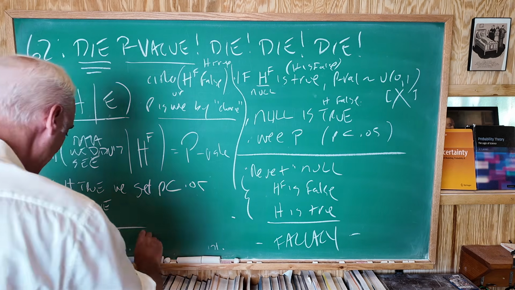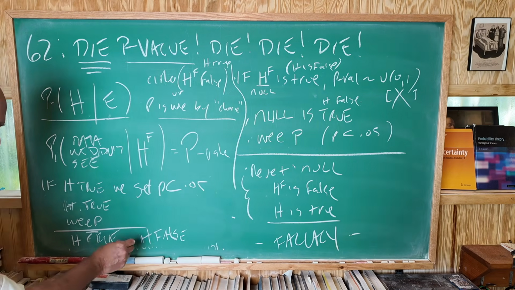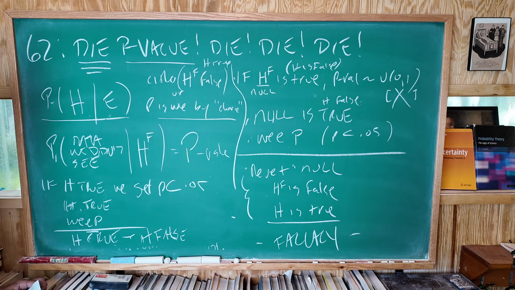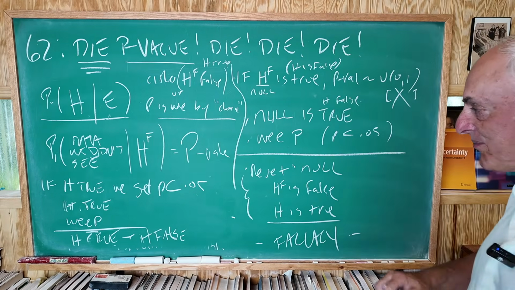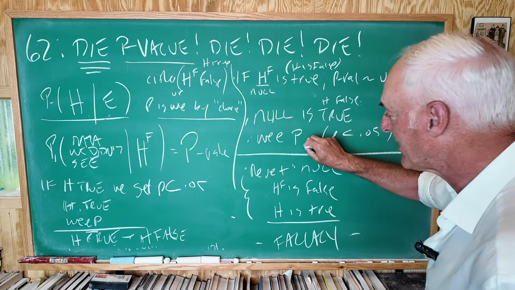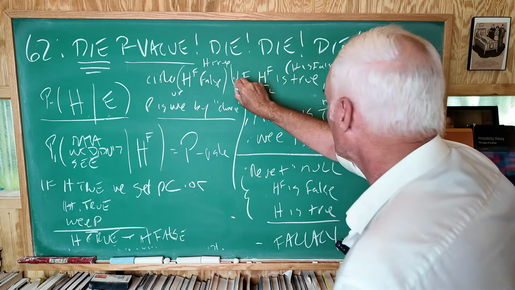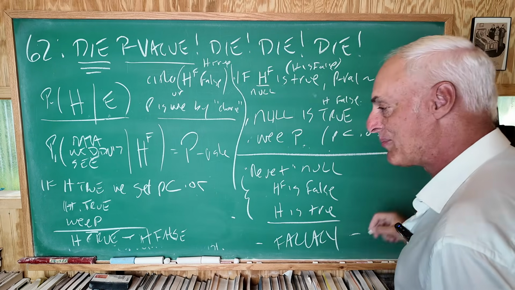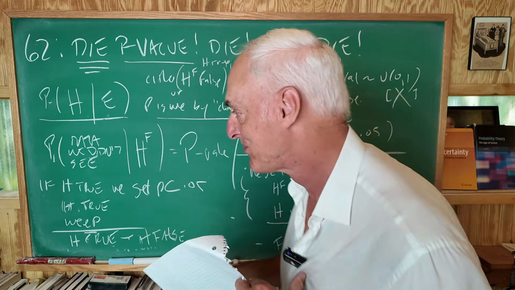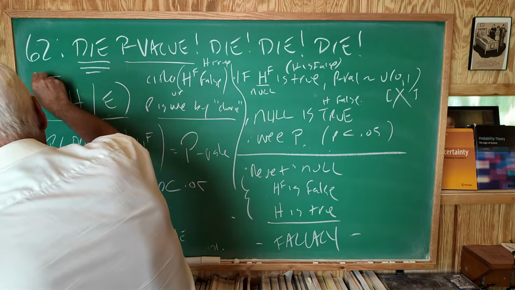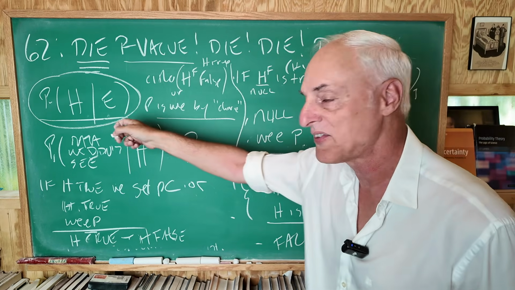If we instead concluded that H is false from this, we'd be making a fallacy. There's no way to rescue this. This here says we get a wee P. This first premise says nothing about the value of the P except that every value is equally likely. And you got to remember, in frequentist theory, we're not allowed to say anything about the probability of this thing right here.